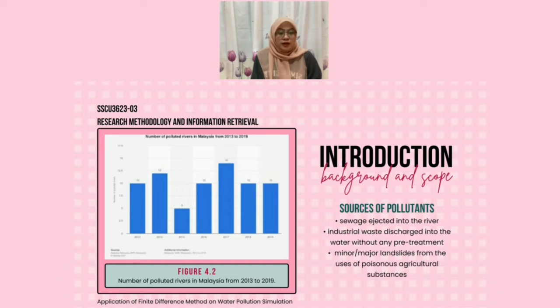As for background and scope, in a general sense, the sources of pollutants are from the sewage ejected into the river, industrial waste discharged into the water without any pretreatment, and the minor or major landslides resulted from the uses of poisonous agricultural substances such as chemical fertilizers, insecticides, pesticides, nitrogen, bleach, and manures. Not only that, there are also uncontrollable water pollutants that are sourced from within the river itself, like the toxins released by the bacterium. Naturally, most of these pollutants contain heavy metal and other dangerous chemical substances that are difficult to be expelled from the human and animal body.